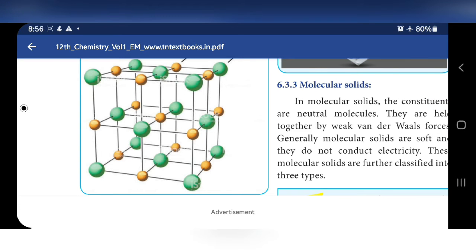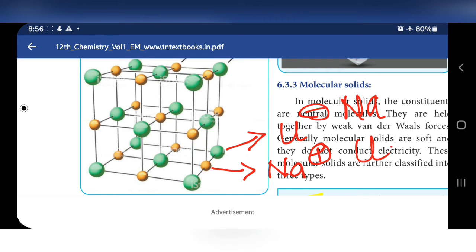So this is the picture of NaCl. Here this small ball indicates Na plus and this big ball indicates Cl minus. So totally how many sodium and Cl are there in this cube?